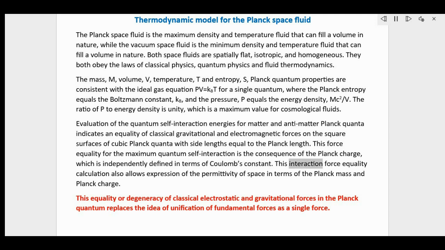This interaction force equality calculation also allows expression of the permittivity of space in terms of the Planck mass and Planck charge. This equality or degeneracy of classical electrostatic and gravitational forces in the Planck quantum replaces the idea of unification of fundamental forces as a single force.